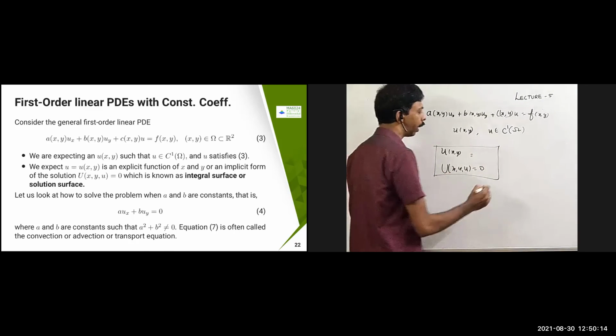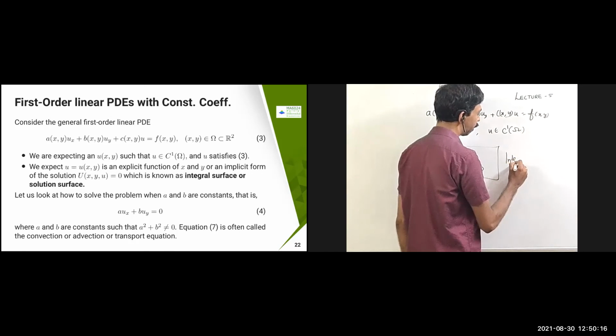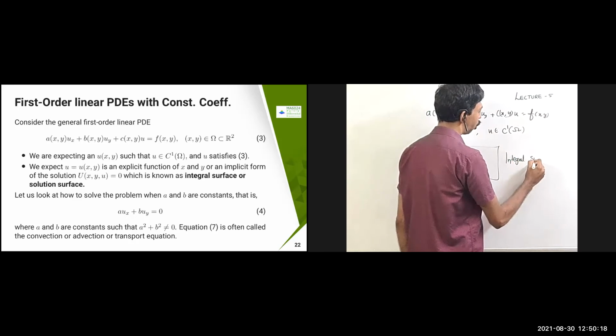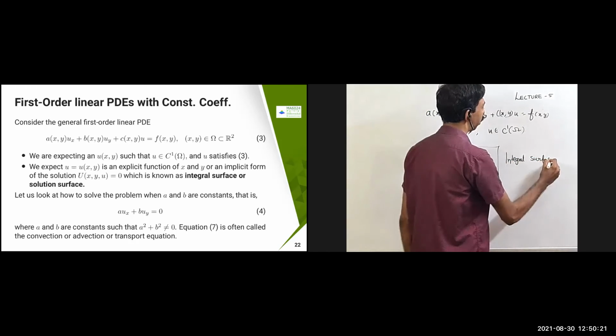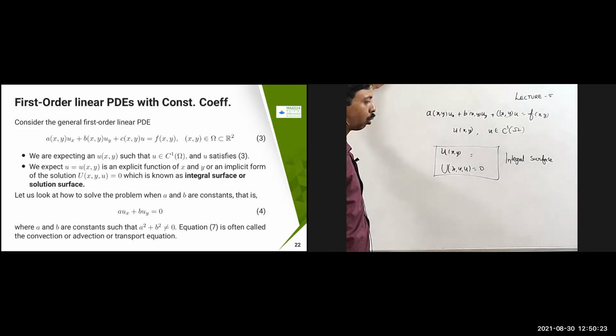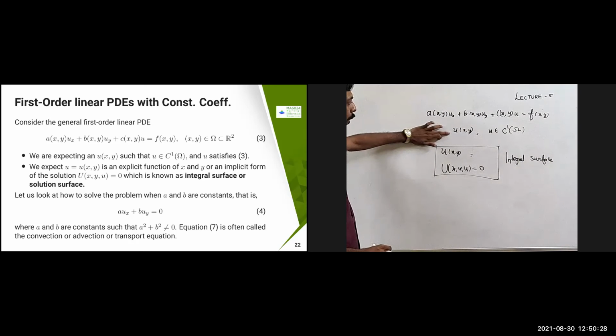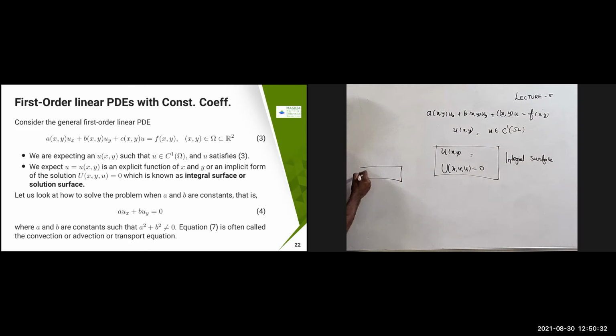This is called an integral surface. Because what you are going to get is x comma y belongs to R square. Therefore, the third variable is available. So if I plot it, you have x comma y sitting in this plane. Now I plot it against another coordinate, and a surface is going to come. Some surface is going to come. So this surface is called the integral surface.